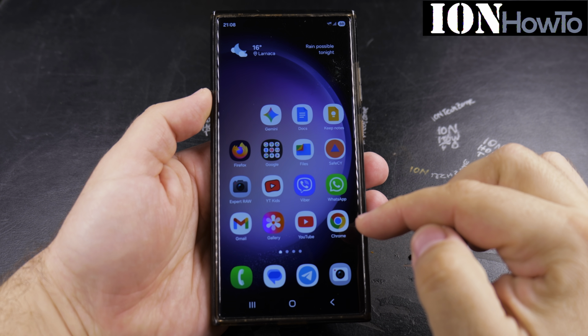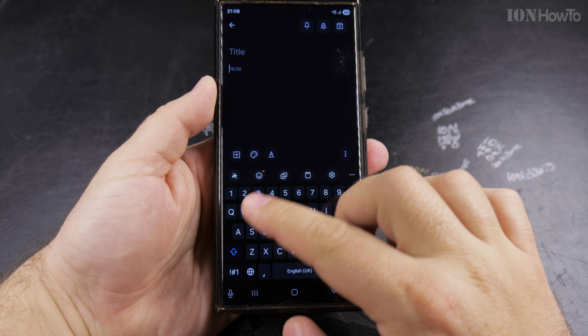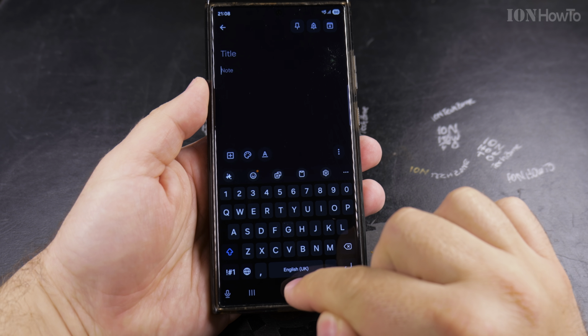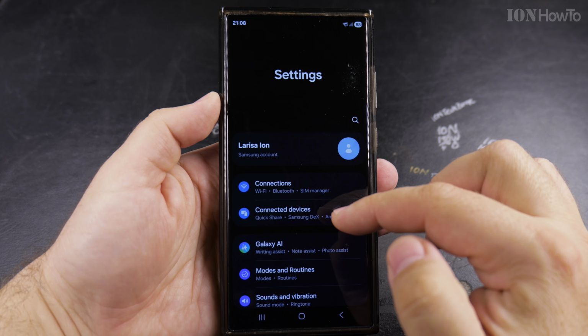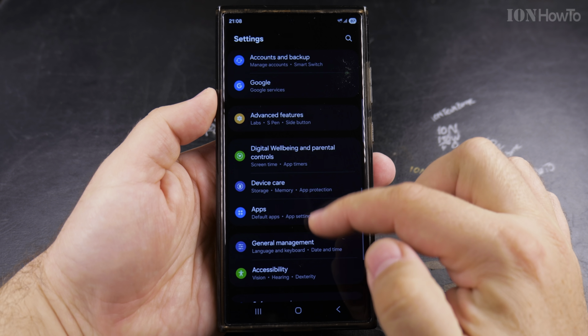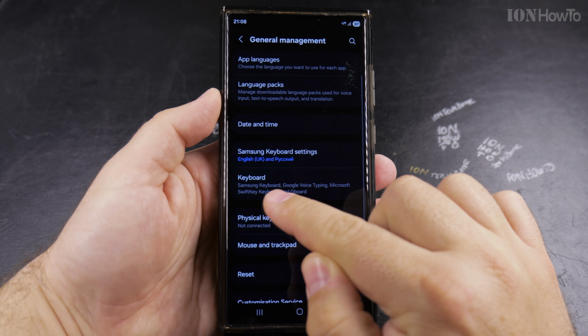This is how to enable autocorrect on your Samsung keyboard in OneUI 8. If you have the keyboard open, you can get to the settings from here, and also I'll show you how to get to the settings for the keyboard from the main settings app. So in the settings app, go to general management, and then under general management here, first option is to choose